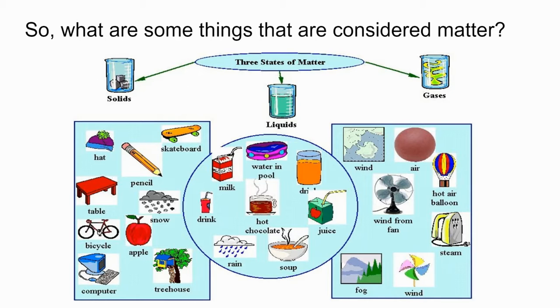Gases can be a little bit trickier. But again, we have many gases that we consider matter as well. So wind, the air that you breathe, steam from an iron or from something else, a hot air balloon, these are all considered matter. Just because these things might be invisible, they might be hard to weigh, they still take up space. And as we proved in class, we can still weigh air. So even gases are considered matter.